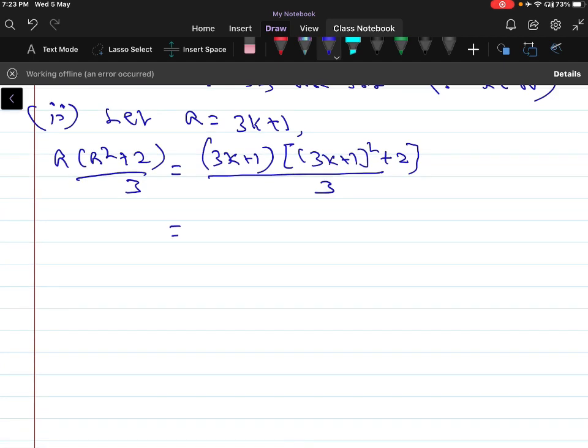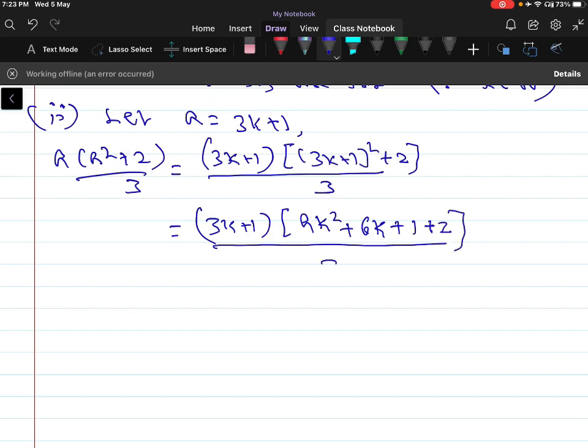So this is equal to 3k plus 1 into 9k square plus 6k plus 1 plus 2, divided by 3.